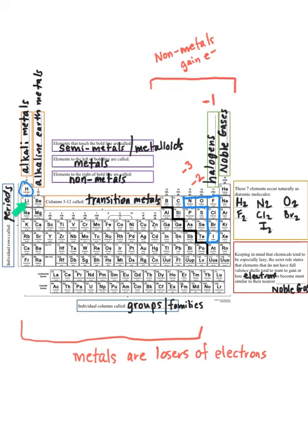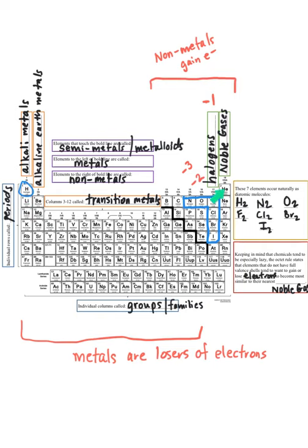Lithium has 3 electrons. It would really like to feel like a noble gas, and it's not one right now. But neon is all the way over here. To have as many electrons as neon, our little lithium would have to find 7 new electrons to gain. That's a lot of work to do. 7 electrons is a whole lot. And lithium is lazy. Lithium doesn't want to go to all the work of finding 7 electrons when lithium could just lose electrons instead.